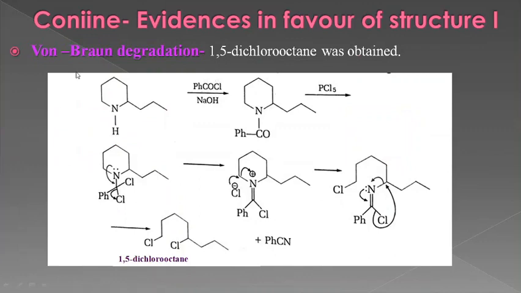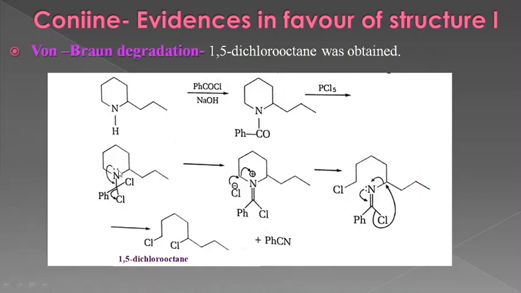The final evidence in favor of structure 1 is von Braun degradation, as a result of which 1,5-dichlorooctane is formed. Let us see how this 1,5-dichlorooctane is obtained. Considering structure 1 of coniine, treatment with benzoyl chloride converts it into a benzoyl derivative. This reaction also reveals the presence of a secondary amino group in coniine. Reaction with PCl5, an addition reaction, takes place at the carbonyl of the benzoyl derivative, converting it into a dichloro derivative. Then there is a rearrangement of bonds.